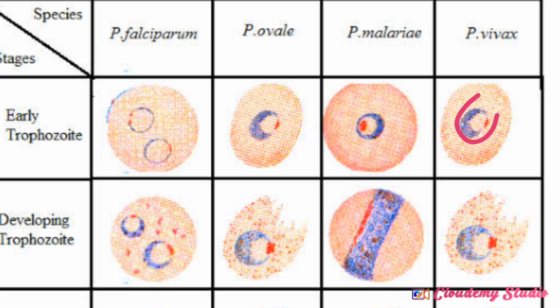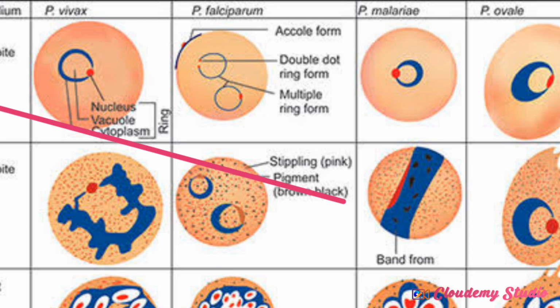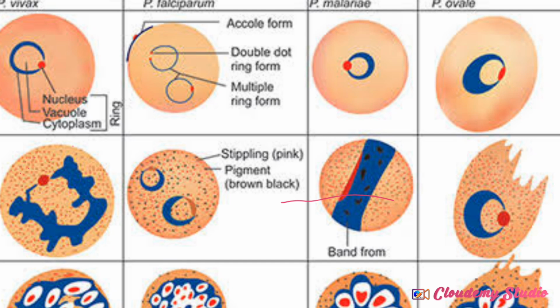Now, another thing you have to note is, let me go back to this. Look at the early trophozoites of Plasmodium vivax and Plasmodium ovale. You will notice dots in them. This dot stuff that you're seeing there is what we know as Schüffner's dots. Schüffner's dots are found in Plasmodium vivax and Plasmodium ovale.